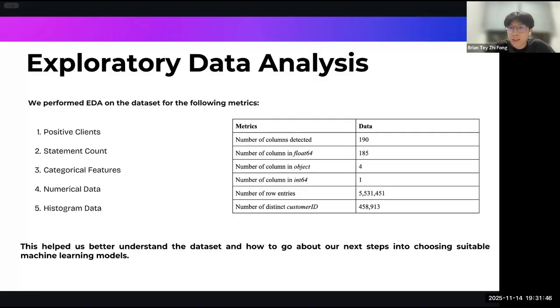First off, we will have a look at the data types available. You can observe that out of the 190 columns detected, 185, which are the majority, are float64 data type. Then 4 of them are object column types, and 1 of them is lastly the integer64 data type. The row entries in total number about 5,531,451 rows, of which there are 458,913 distinct customers. The next few slides will help us to better understand the data, and we can see how it helps our model.